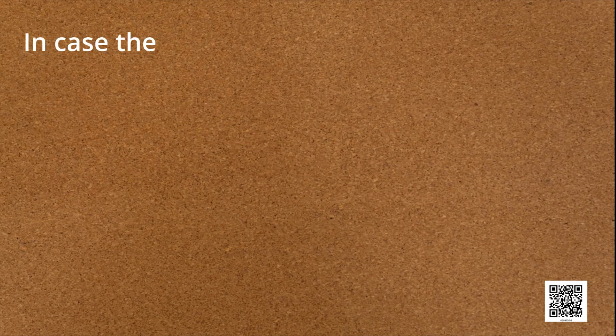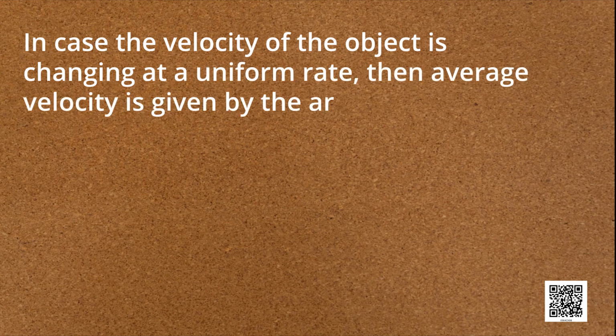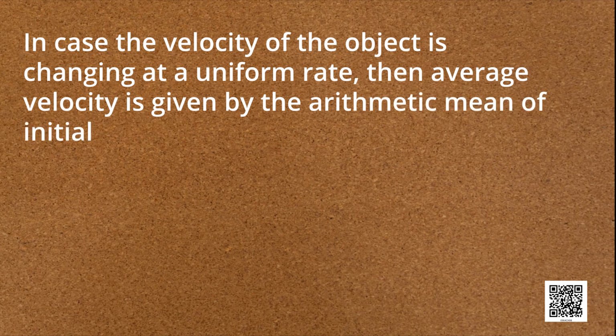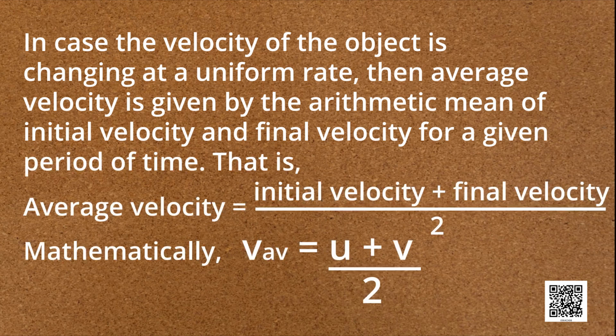In case the velocity of the object is changing at a uniform rate, then average velocity is given by the arithmetic mean of the initial velocity and final velocity for a given period of time. That is, average velocity is equal to initial velocity plus final velocity divided by 2.